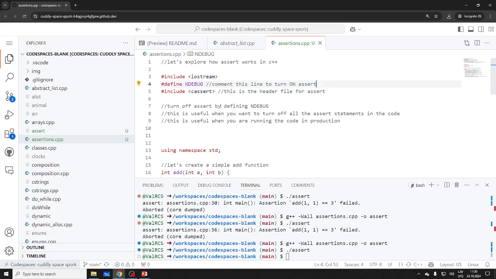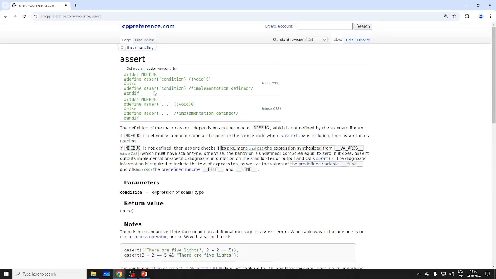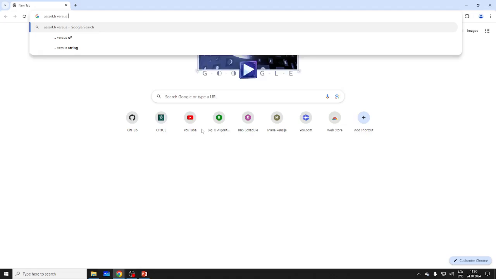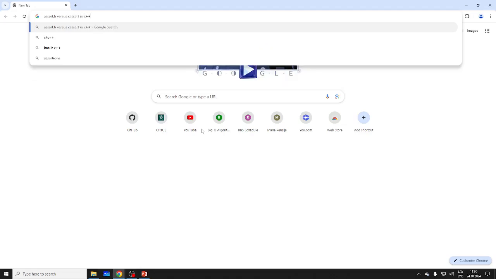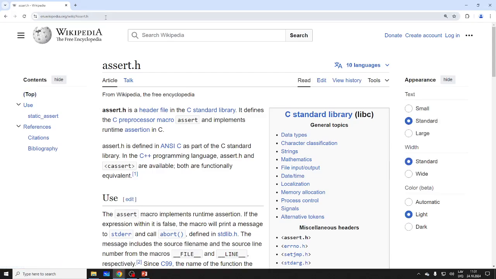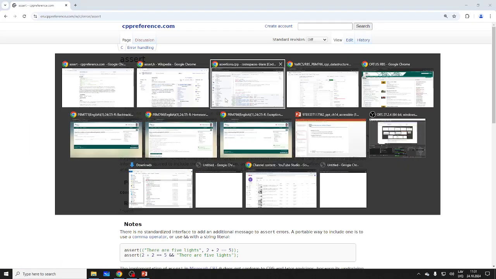So now the question is, of course, the classical one: what's the difference between cassert and assert.h? I believe they might be very similar. So let's take a look. assert.h versus cassert in C++. Let's see what Google says. Yeah, they are functionally equivalent. Both are available. Wiki says it's the same thing, too.